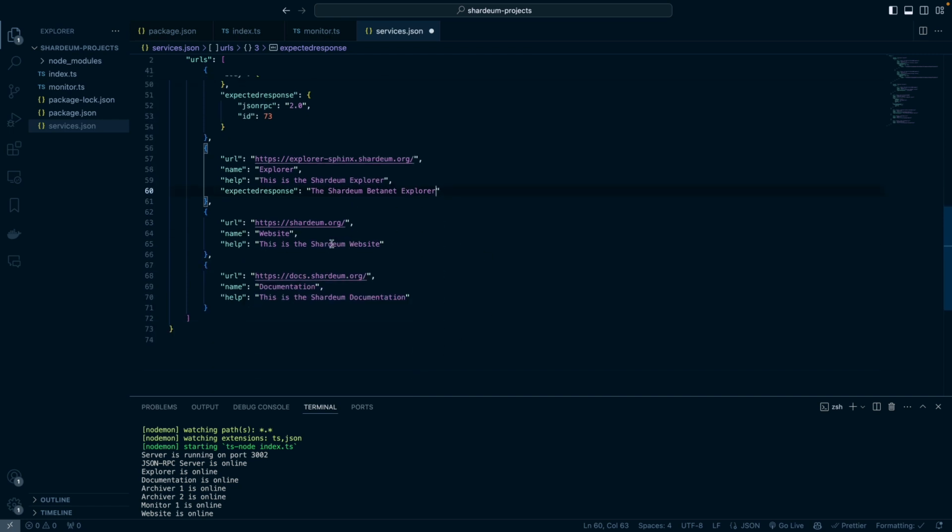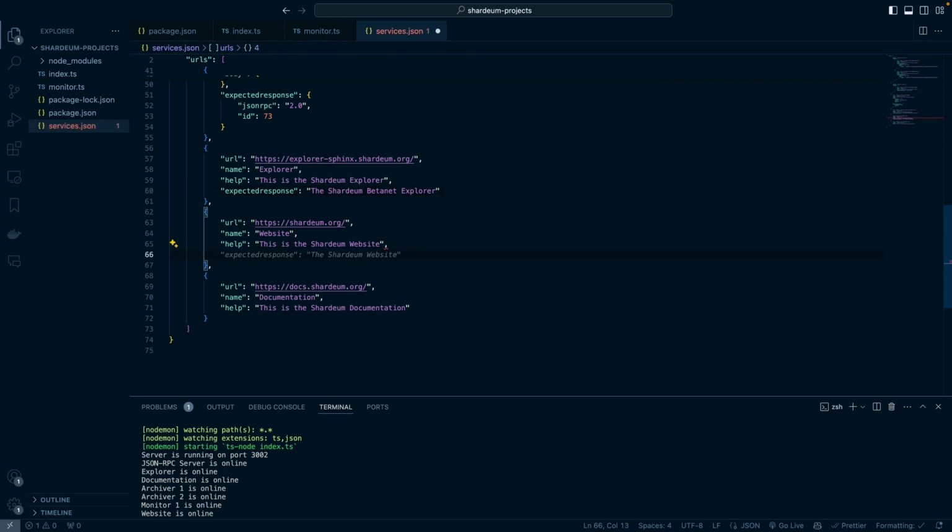All right, I think we just do the same thing for the website and for the documentation. So let's do expected response, Shardeum website. I don't think we have the Shardeum website on the current Shardeum website. What we have though is this text that says Shardeum EVM based sharded layer 1 blockchain. So that is the hero text on the Shardeum website. So when we check the shardeum.org website, we want to look through the HTML response we get back, and we want to be sure that this text exists in that response. If it does, then we know that our website is online.